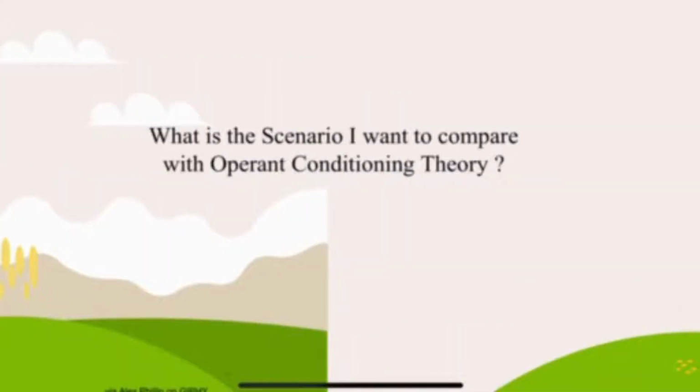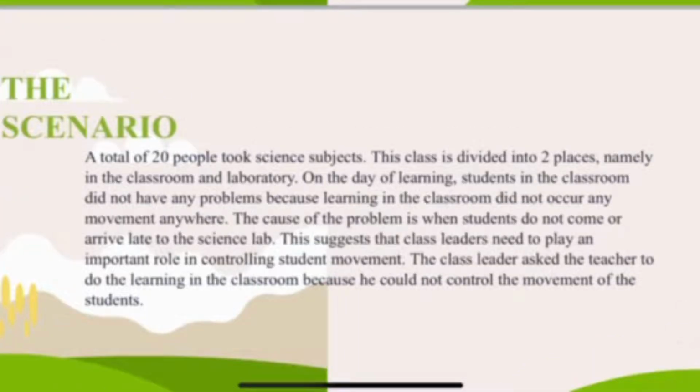What is the scenario I want to compare with operant conditioning theory? The scenario I want to share is that a total of 20 people took the science subject. This class is divided into two places, namely the classroom and the laboratory. On the day of learning, students in the classroom did not have any problem because learning in the classroom did not involve any movement anywhere.